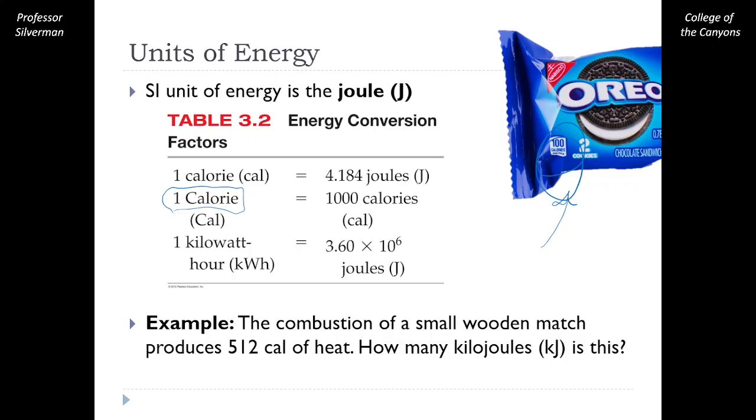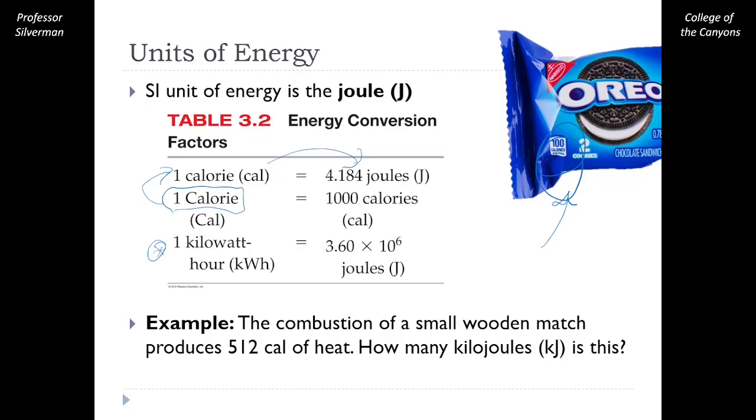This capital C calorie is related to our lowercase c calorie, which is related to our joule unit. But these are all units of energy. Our last unit down here is the kilowatt hour. This is what you might see on your electricity bill, another unit of energy that shows up in our lives.